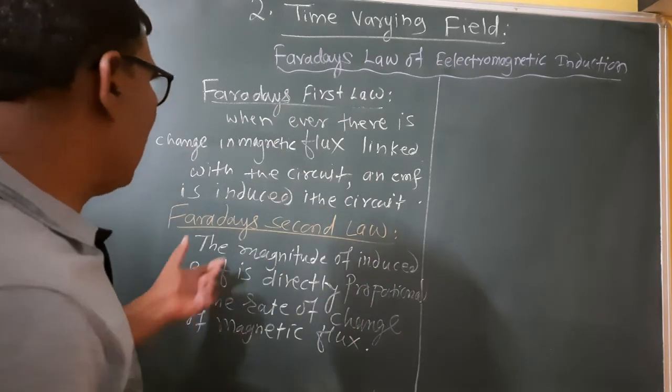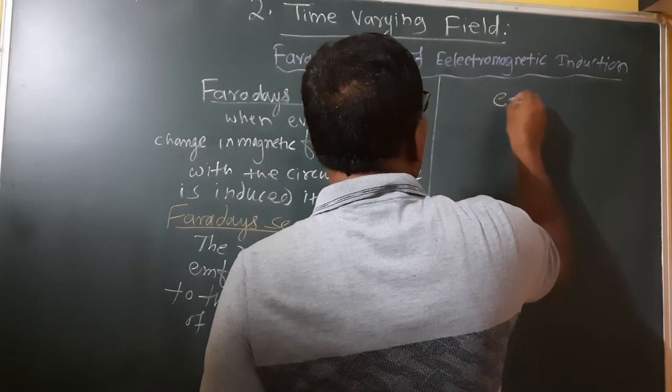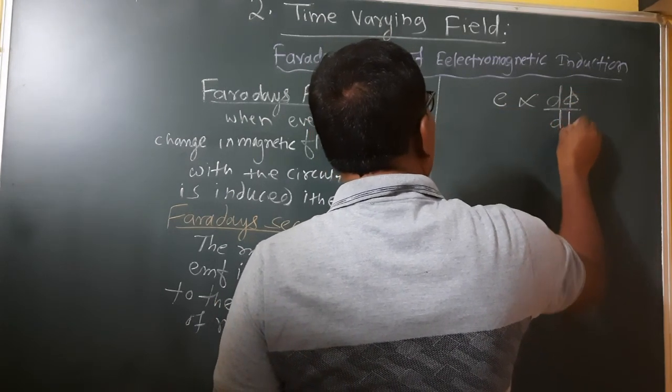The magnitude of induced EMF, that is E, is directly proportional to what? d phi by dt.